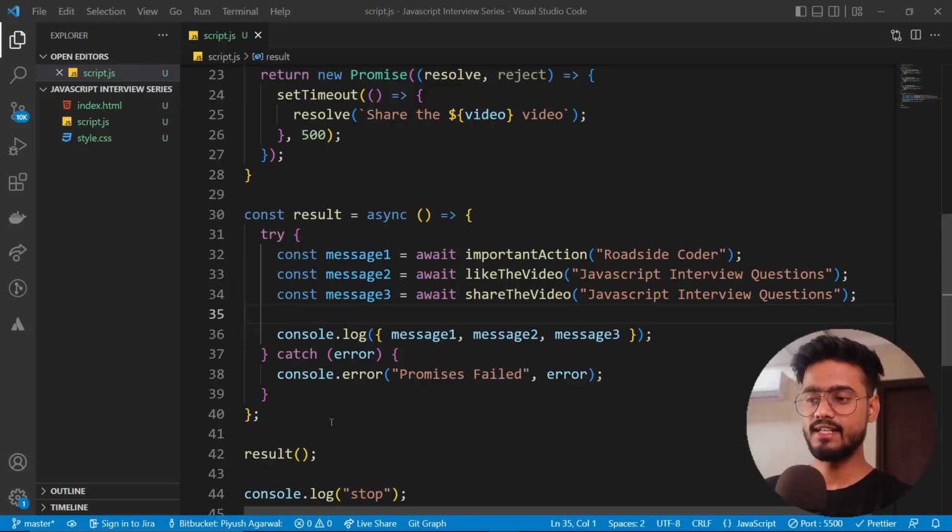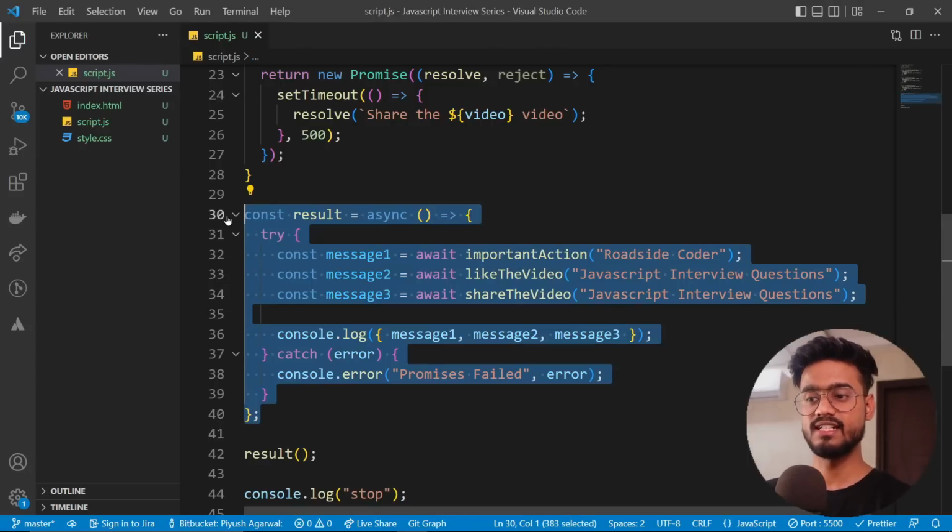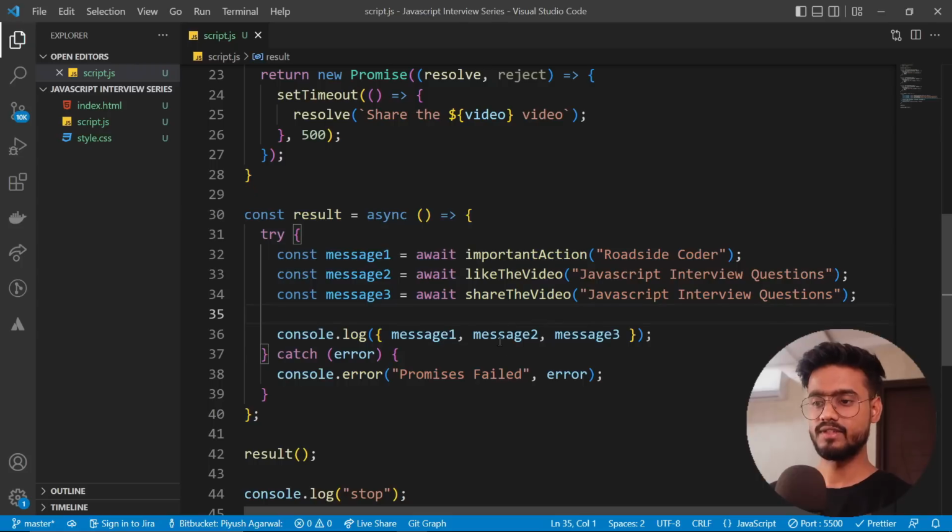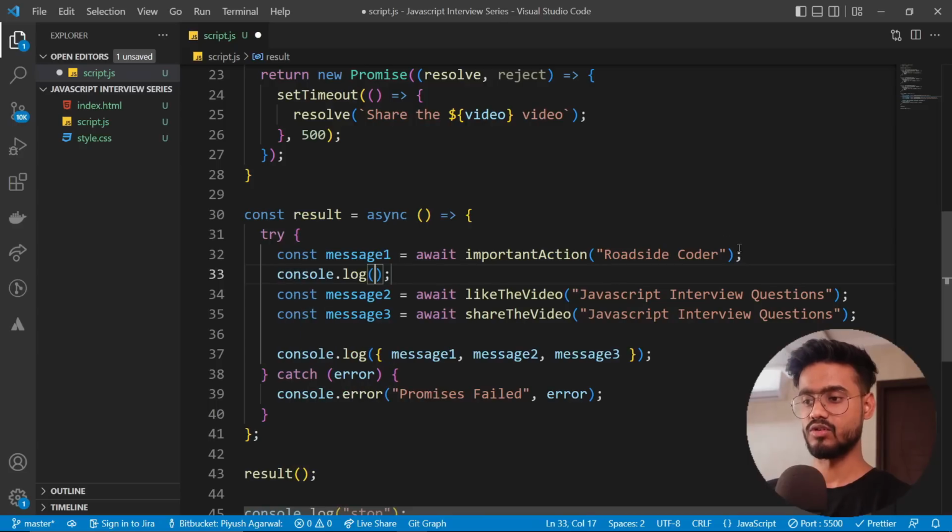message. So yeah, I feel like this is one of the cleanest ways of resolving promises with async await, and promise combinators also work like a charm. Now if you want all of these messages to be executed instantly after this promise is executed, you can just simply provide console log over here. So this is very flexible to work with.